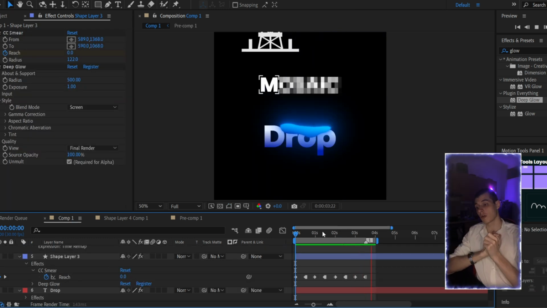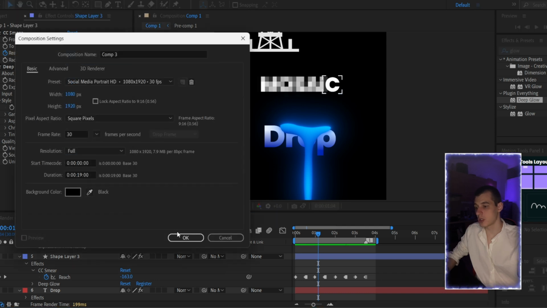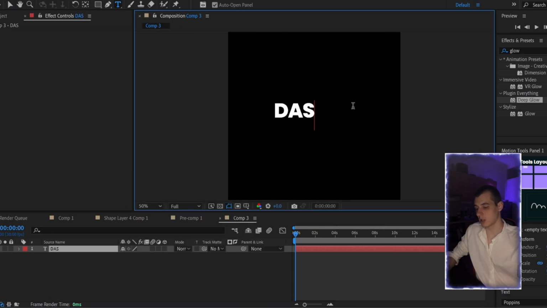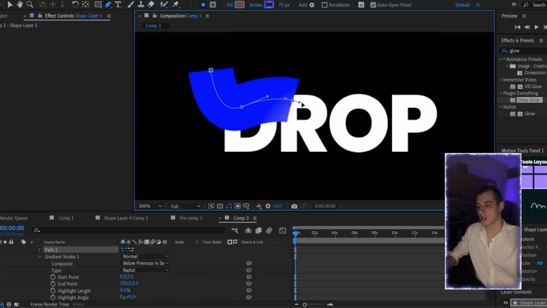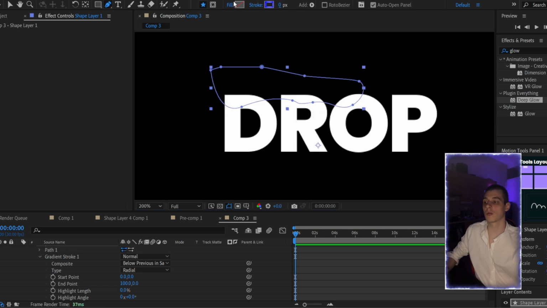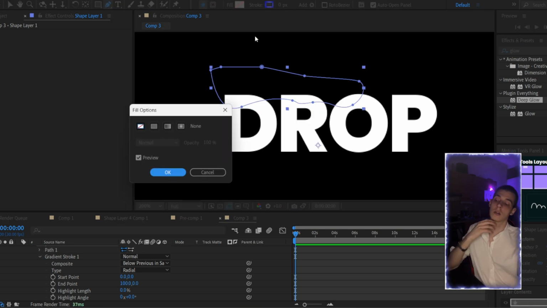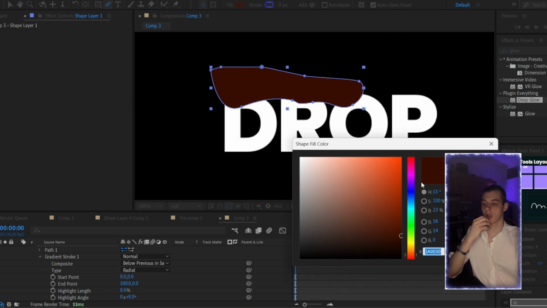Okay guys, now let's create our drop effect. So this is like a raindrop or liquid drop. I'm going also to create a new composition. Here let's add any text, let it be drop, fine, okay. And let's here add the shape. Now it looks very rough, so I'm going to remove the stroke here and I'm going to use fill. You can use the gradient one or you can use just the colored.